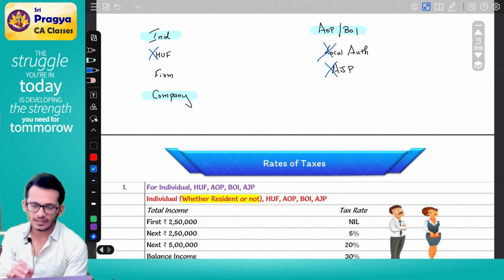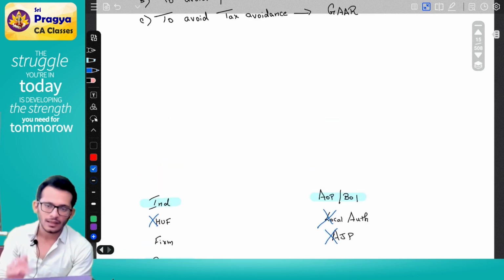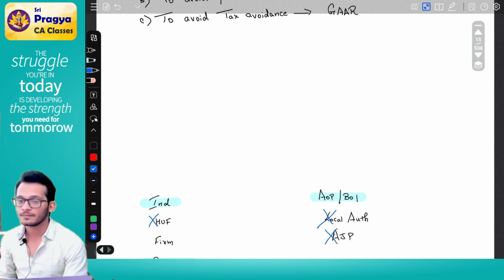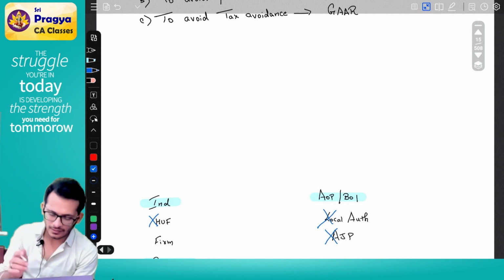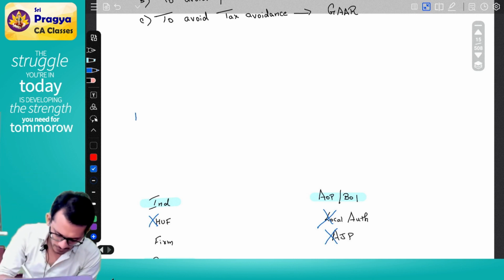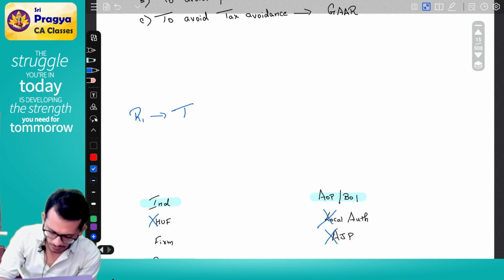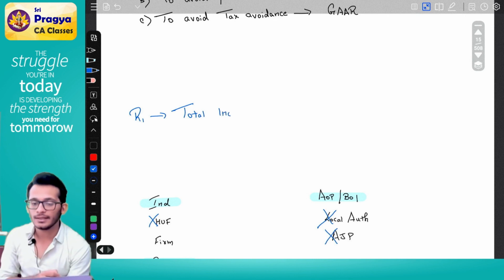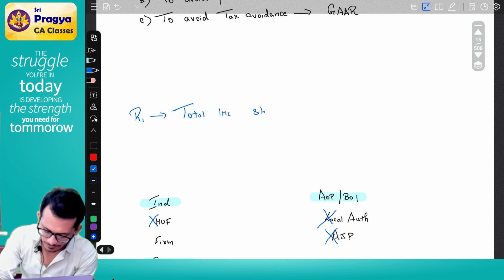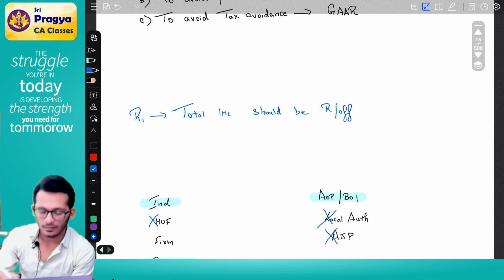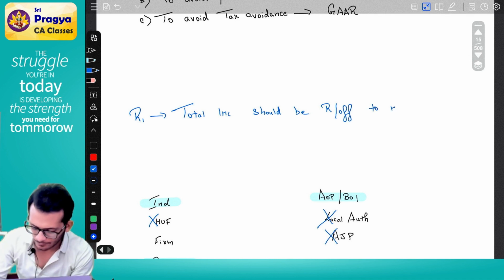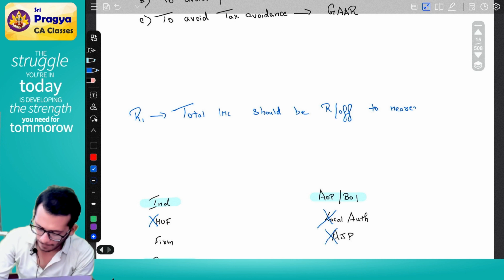But before I start this chapter, I always tell my people, every chapter also has its own golden rules. This chapter has 2 golden rules. Rule number 1: any total income which you take for this chapter should be rounded off to the nearest, any idea? 10 rupees.